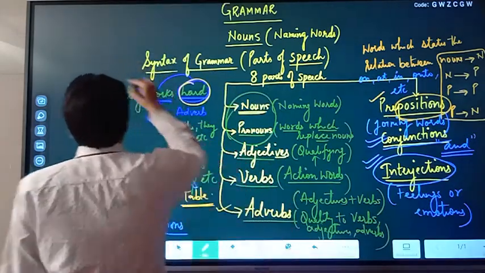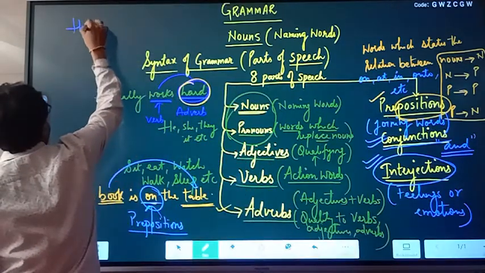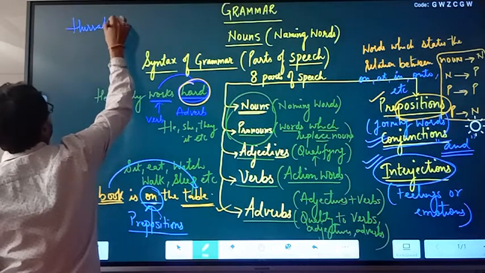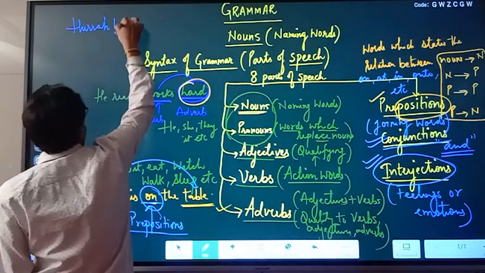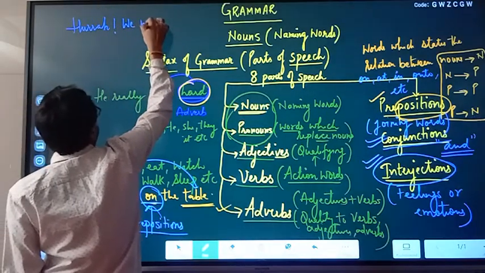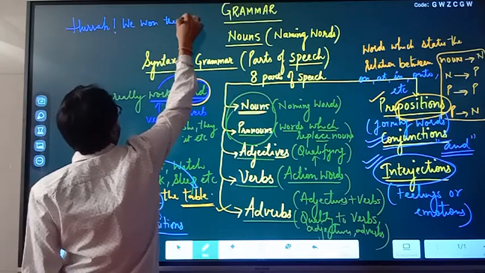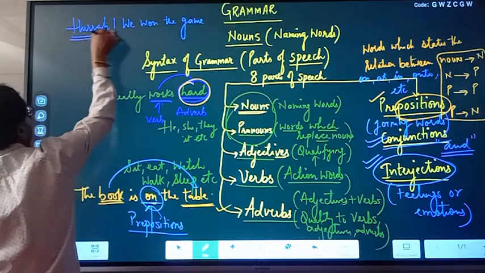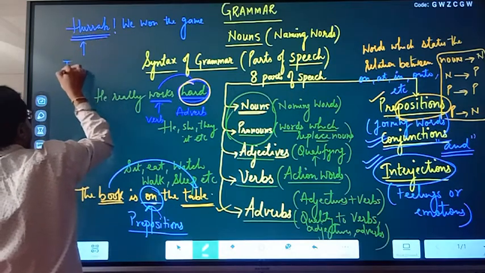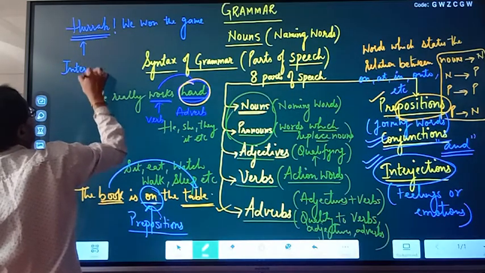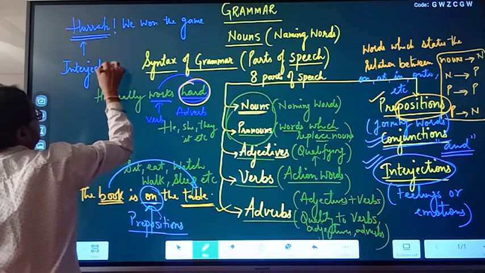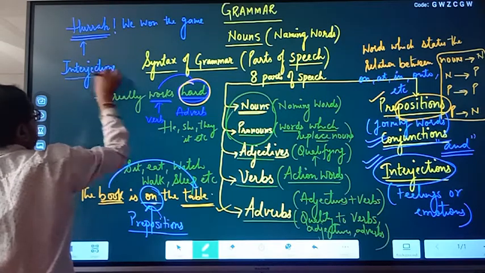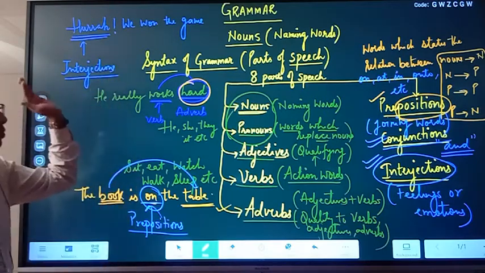For example, hooray! We won the game. So what is hooray here? Hooray is an interjection. So such words are known as interjections. Clear with this? Are we clear with the parts of speech?